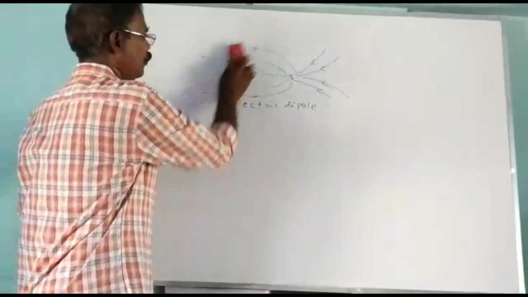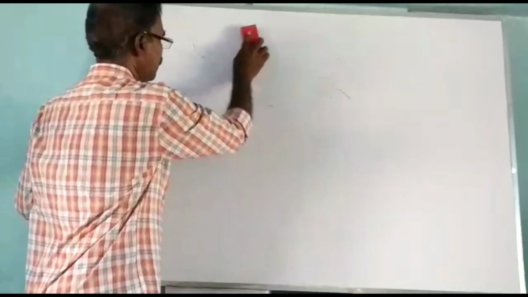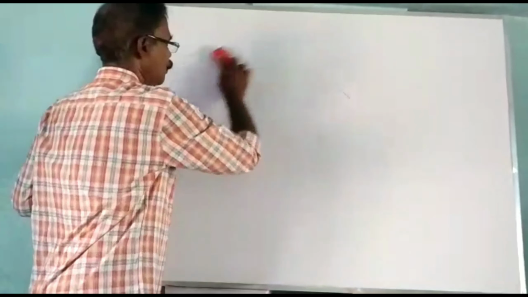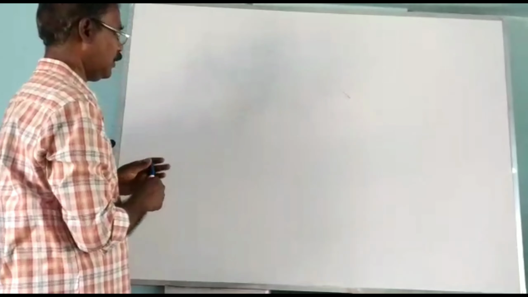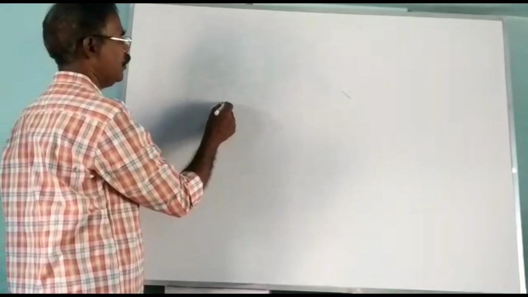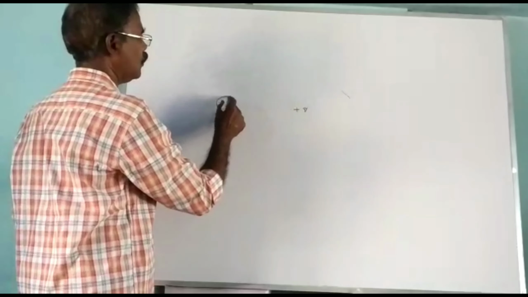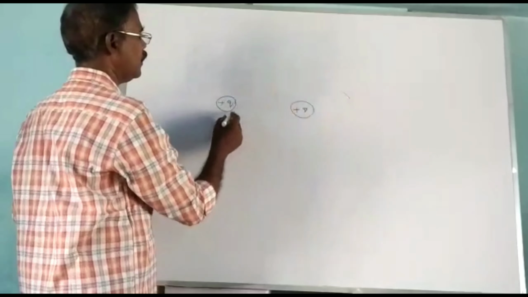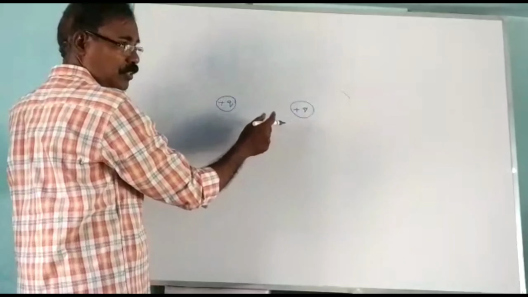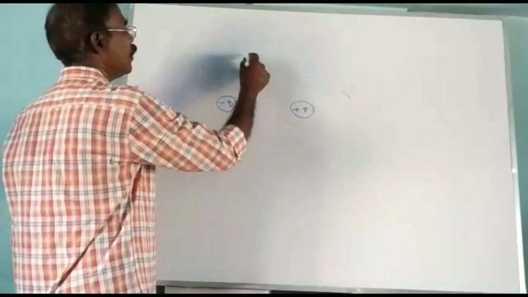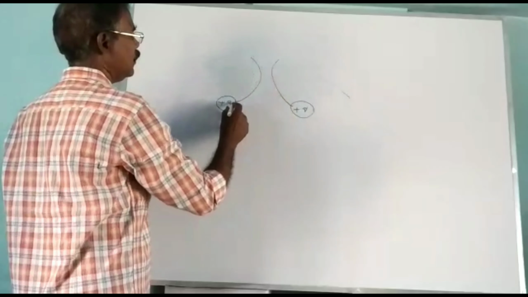Next, you have to draw the electric lines of force for like charges. This is a positive charge, and this is another positive charge. How are these electric field lines? Both are positive charges, so they repel the unit positive charge like this.